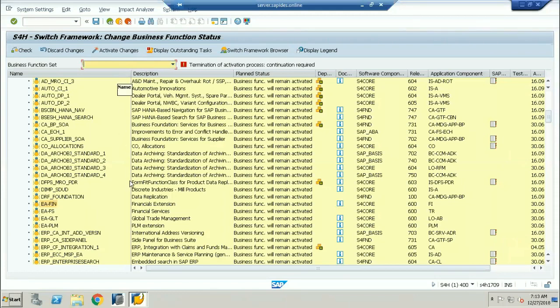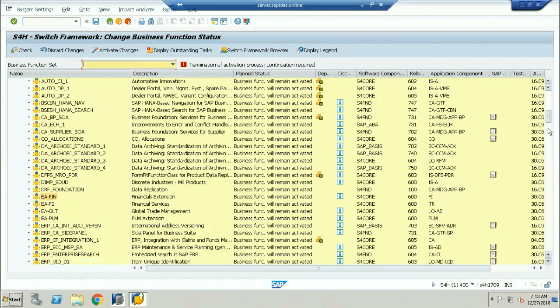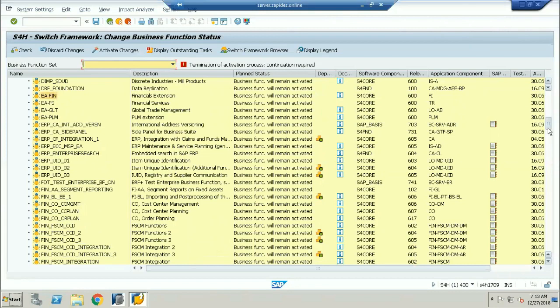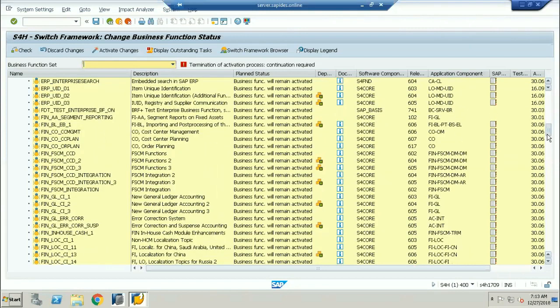There are a lot of things. I'll give the list of the business functions for the new asset accounting and the new GL, like parallelization, partitioning, and document splitting. For example, this is the new GL accounting. You can see here, sir, FINS_GL_C1 like this. Activate it right before we do the conversion. Exactly, correct. These are the ones.